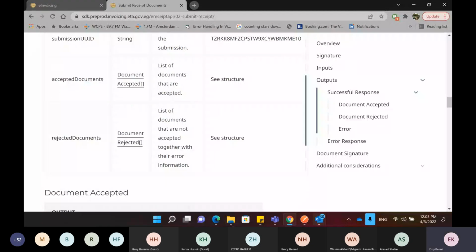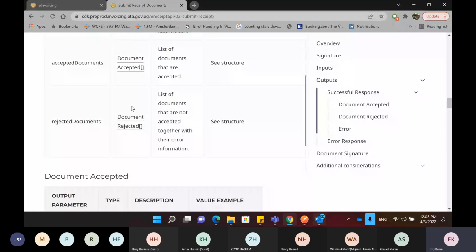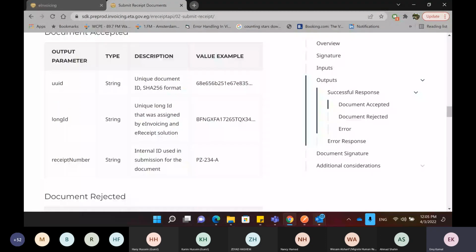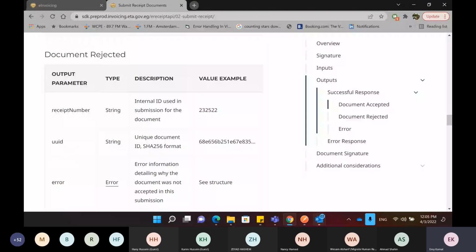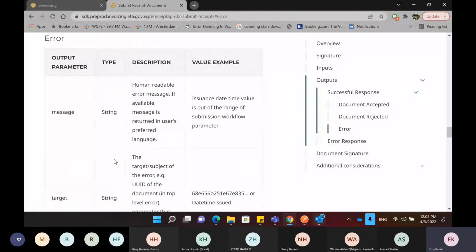So when you get the document accepted, you will get it in this structure. You will get the UUID of the receipt, the long ID, and the receipt number. For the documents rejected, you will get the receipt number, the UUID of the receipt, and the error of why this receipt has been rejected.